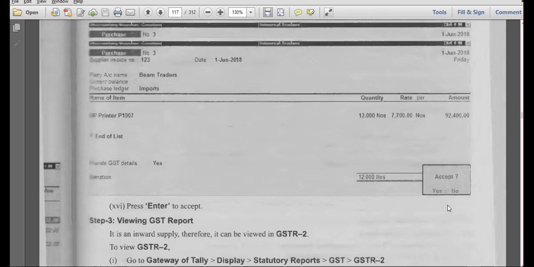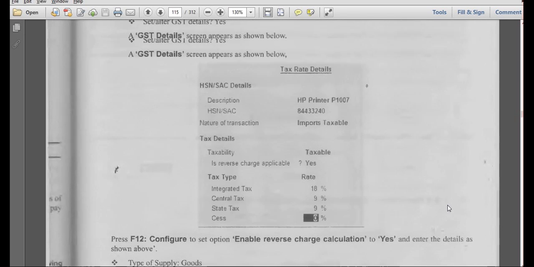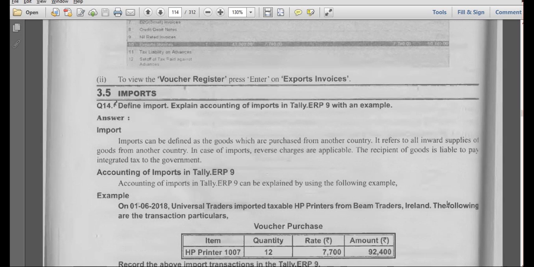Here we have to remember one point. In this type of imports, read here. Imports can be defined as the goods which are purchased from another country. It refers to all inward supplies of goods from another country. In case of imports, reverse charges are applicable. Reverse charge means the tax amount is to be paid by the seller, but in place of the seller, the one receiving the goods has to pay the tax. So that tax amount, 16,000 some change, we have to pay. That is considered as reverse charge.